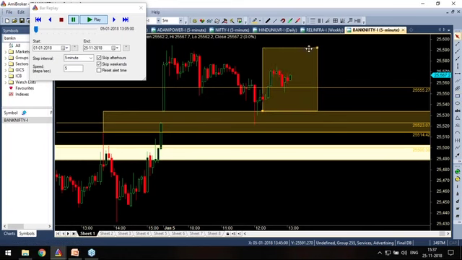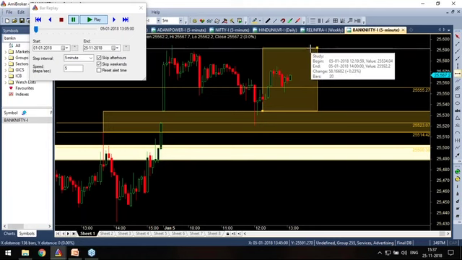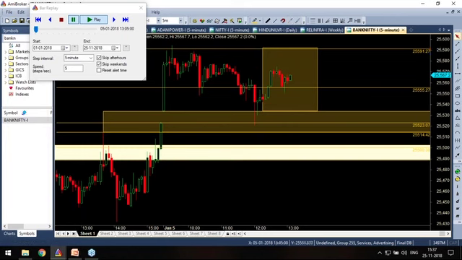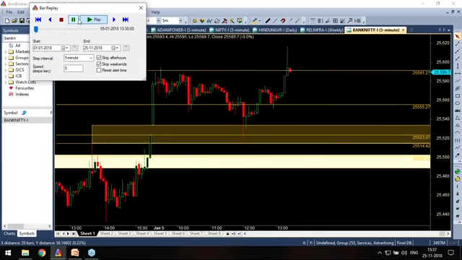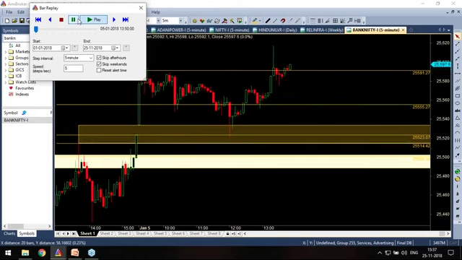53, 58, 57. So the target is somewhere here. Let's see if it goes and touches there. Now I've already entered this trade. Let's see. Wow, my target is hit.